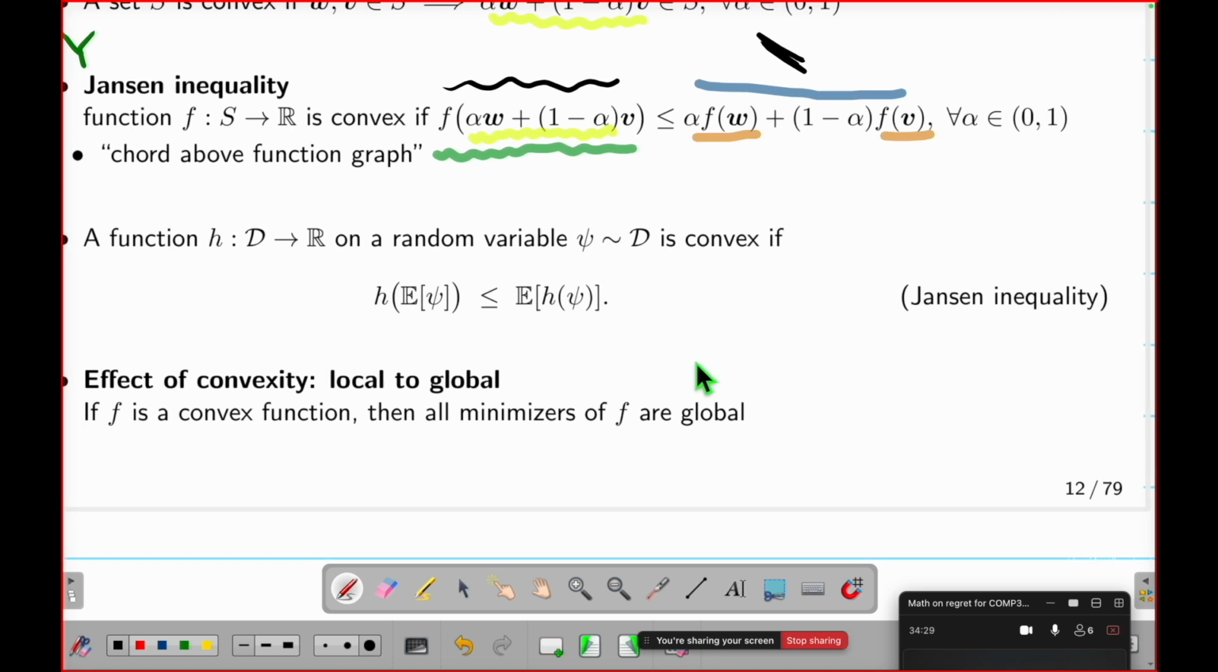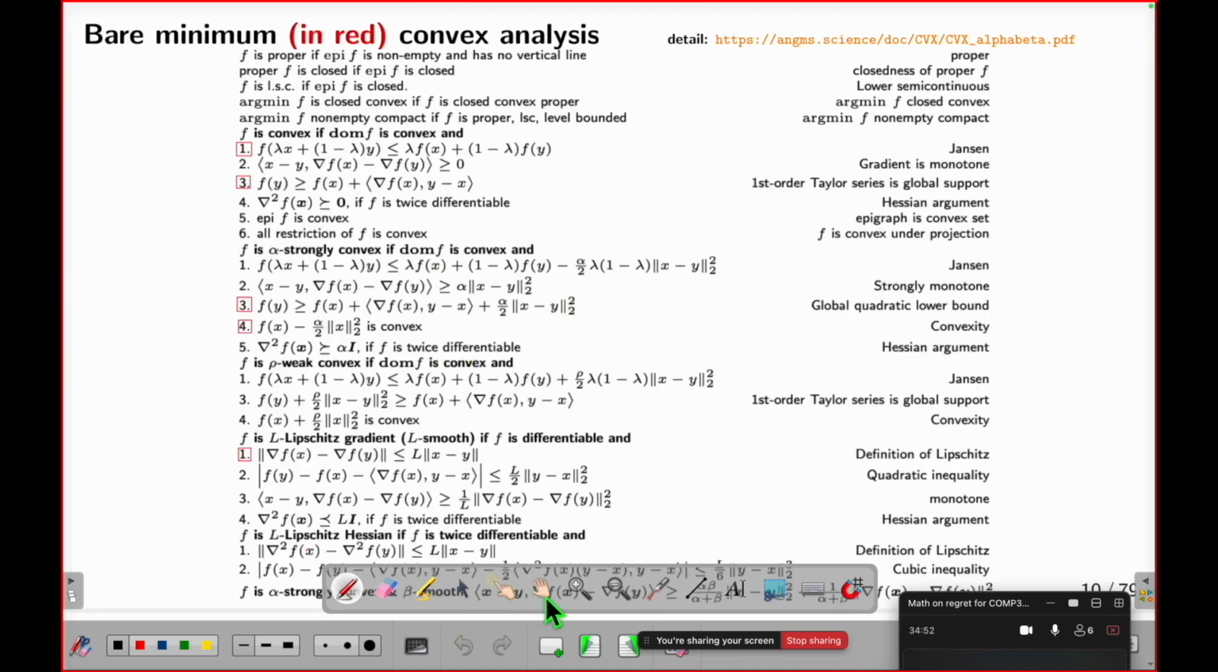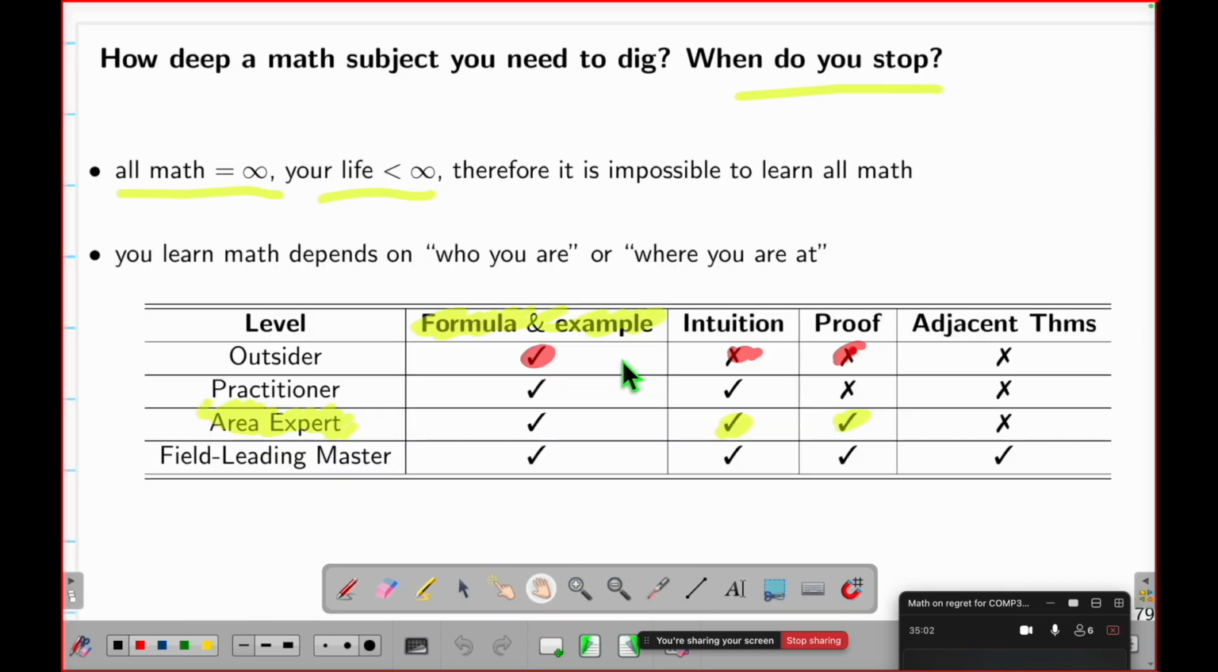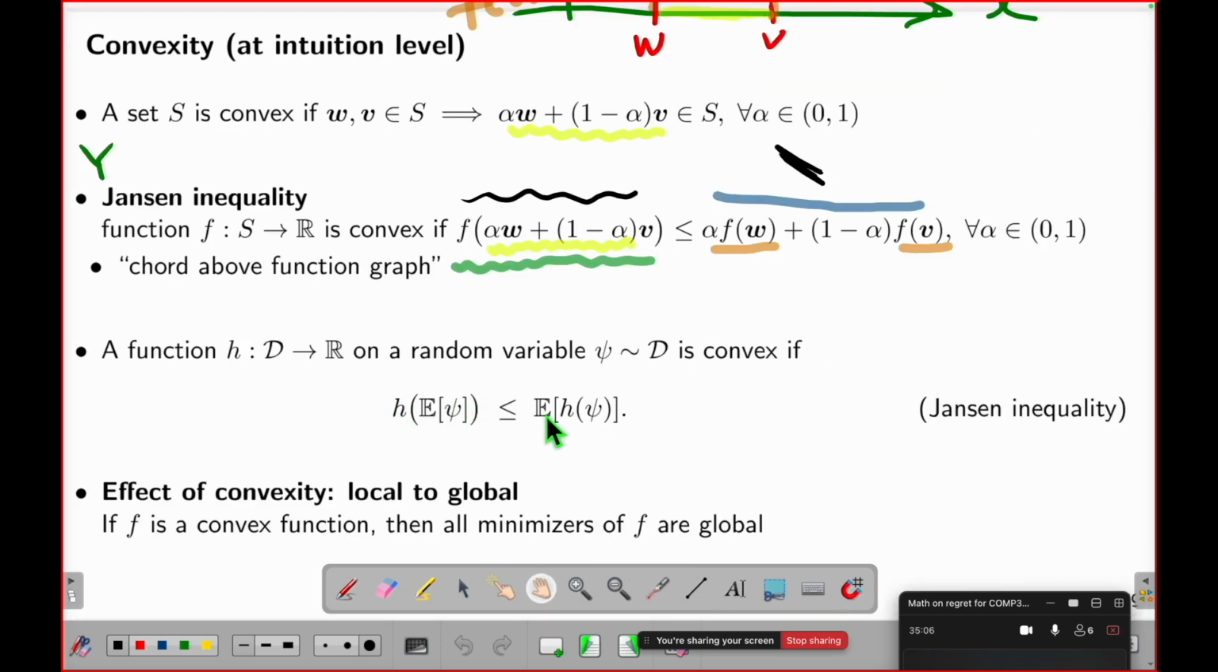So you can have the probabilistic version. What is the probabilistic version? The probabilistic version is the following. If I have a function h, what is h? H takes a random input and gives a real number output, because the input is D, a random distribution. That means I have a random variable. And then E is what? It is the expected value of a random variable. On average, what's the behavior of this? And then if this average behavior, the input inside h, is smaller than taking the function and then the average, if this is true, then this is also convex. And why? Because these two are the same thing.